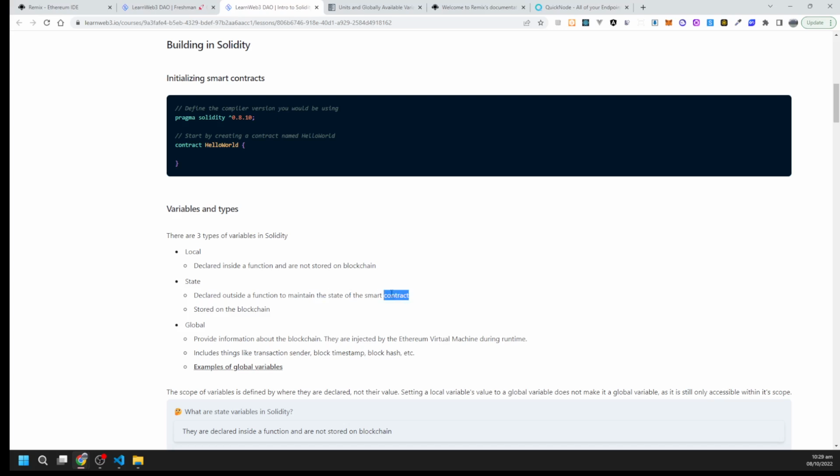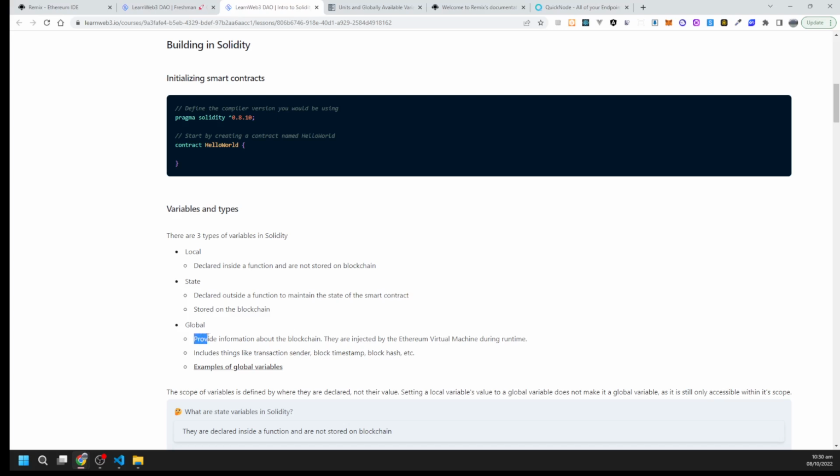It means when you create a smart contract and deploy it, state variables keep their state. Let's say you have variable a and you increment its value to 1. Next time you will get the value 1 rather than 0, because it kept the state.